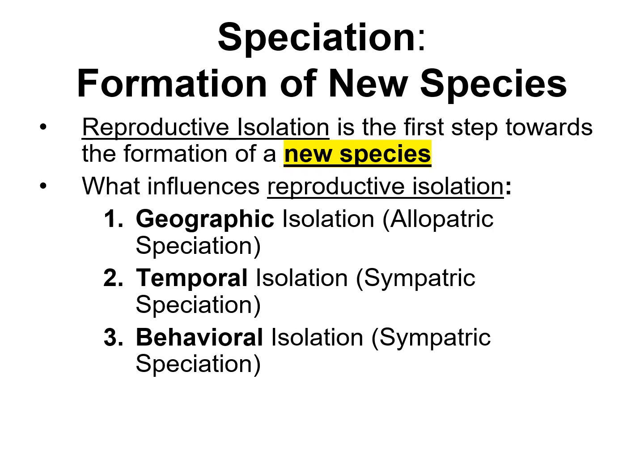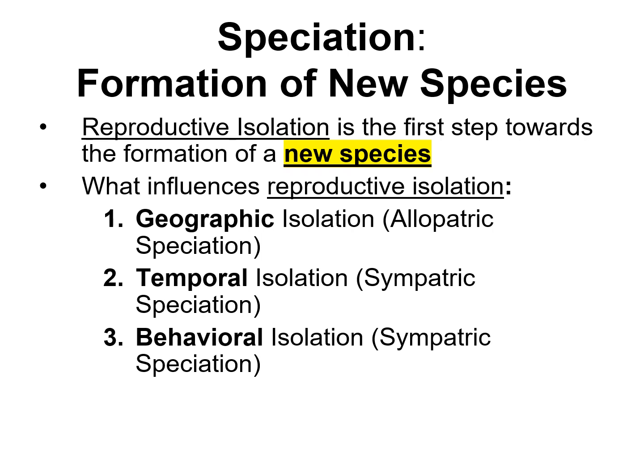If you notice, there's two types of speciation. The first one is called allopatric speciation, and then there's also sympatric speciation, and I'll go over what those two mean towards the end of this slideshow. There's three processes that can lead to reproductive isolation.